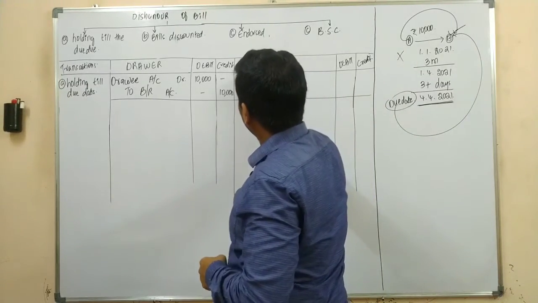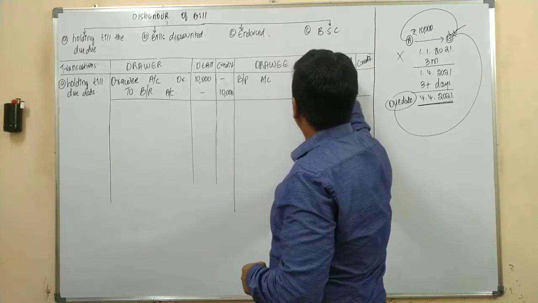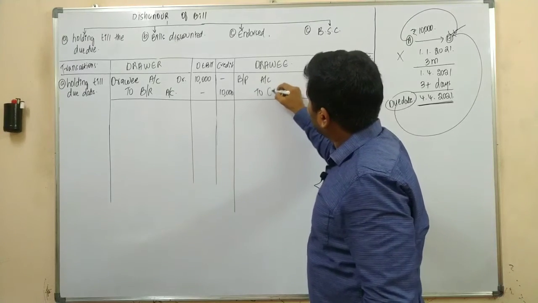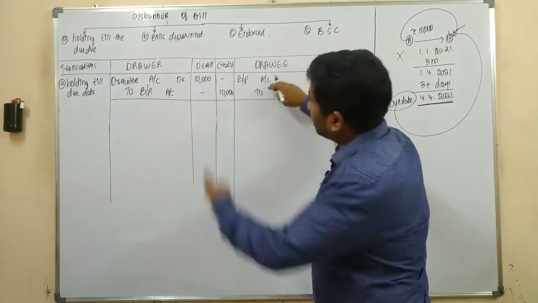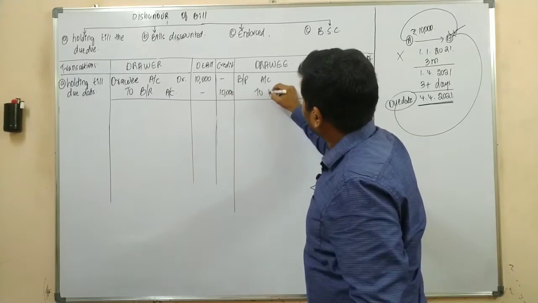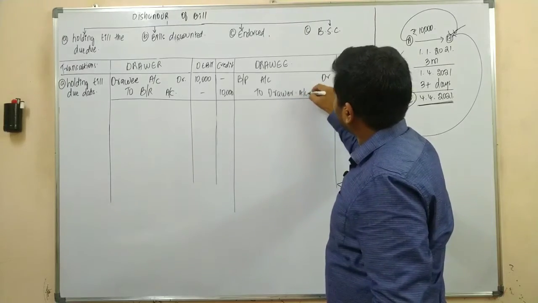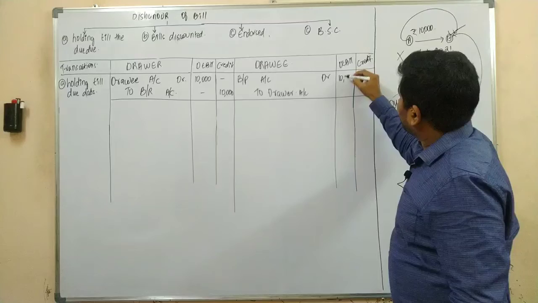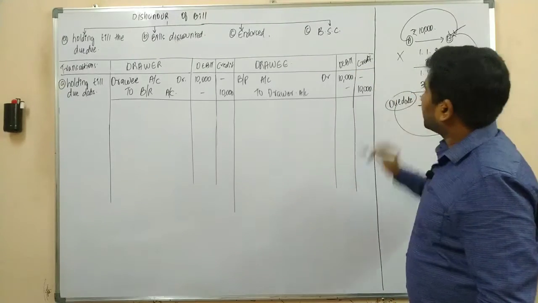The journal entry would be bills payable account debit to, sorry, instead of creditor, what is the journal entry, sir? Drawer. Instead of creditor, drawer account. Yes or no? How much was the amount? The amount would be 10,000 debit, 10,000 credit.